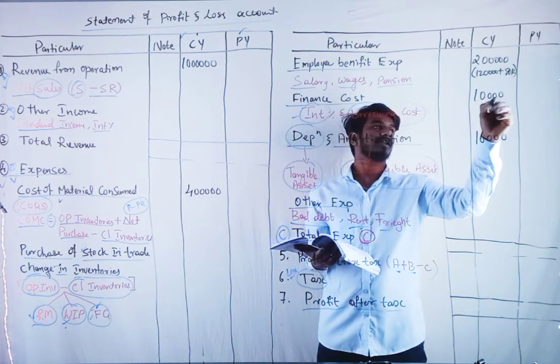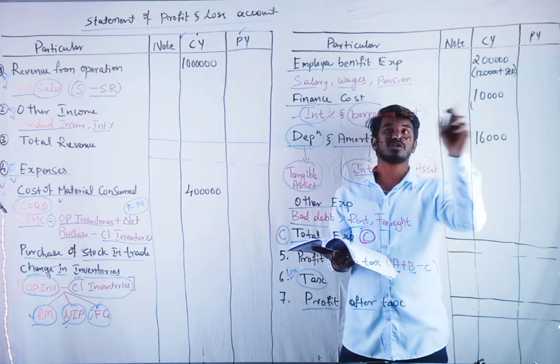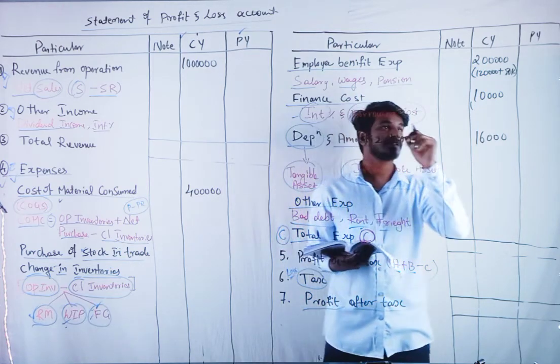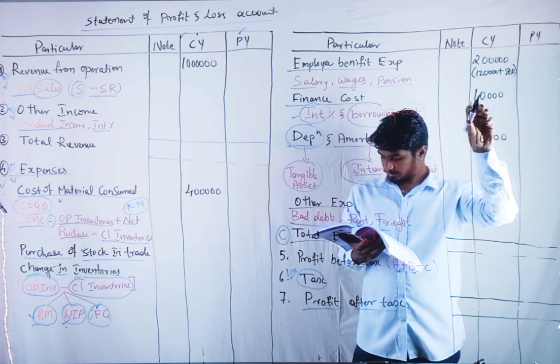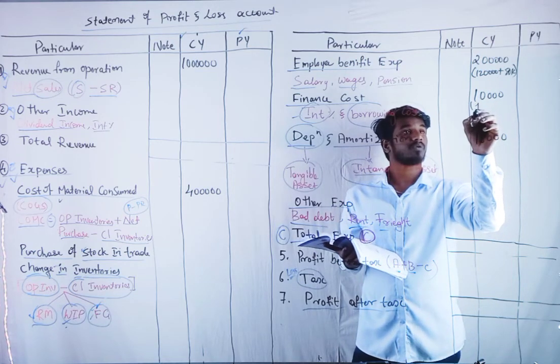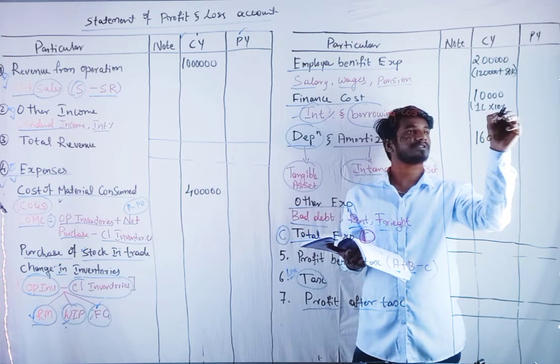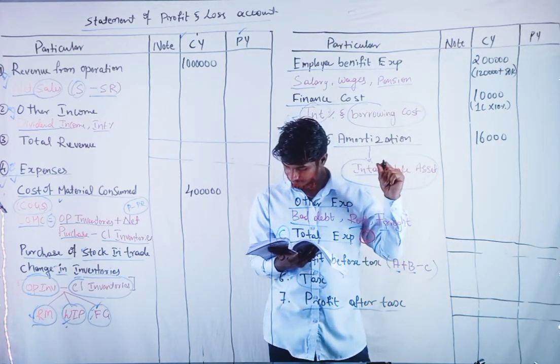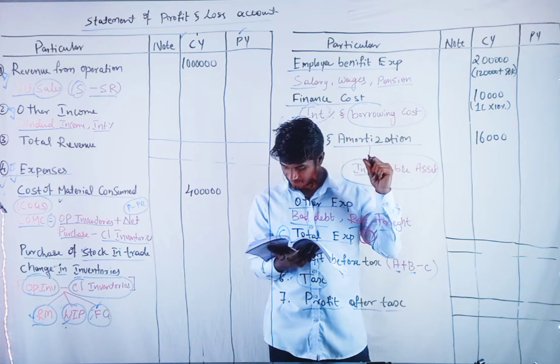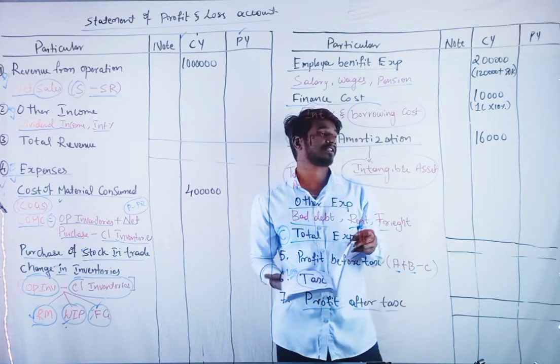You should write the calculation here, or in the notes to accounts. I'm just writing here: 1 lakh into 10% is 10,000. Next, they have given equity share capital. That's it.